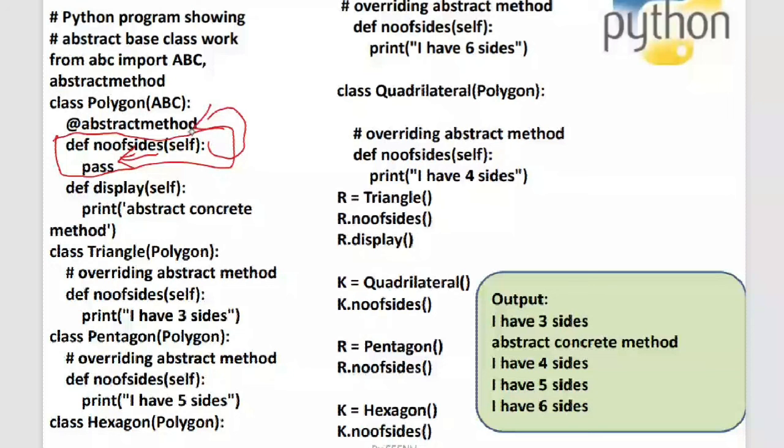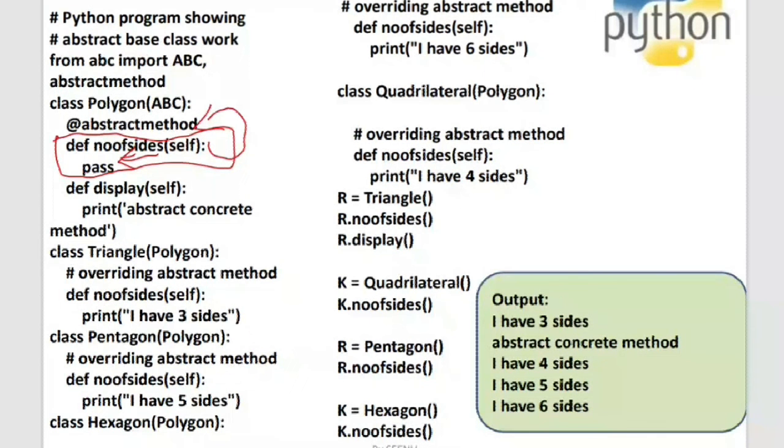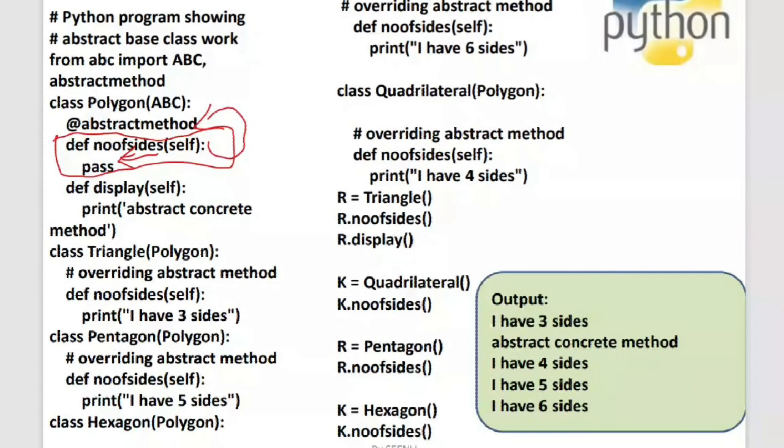When I discussed static methods and class methods, I said that if you want to create class methods, you have to put a decorator which is @classmethod. And if you want to create a static method in your classes, you have to put @staticmethod. In a similar way, if you want to create an abstract method, you have to put a decorator which is @abstractmethod. What is meant by abstract?